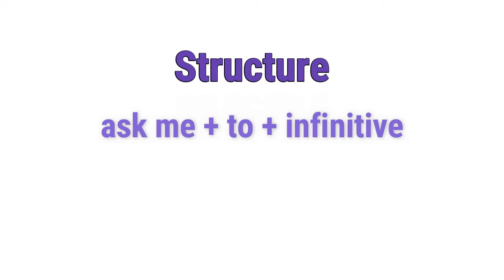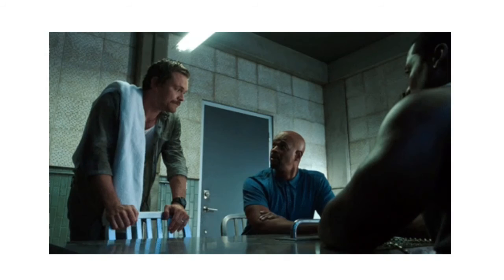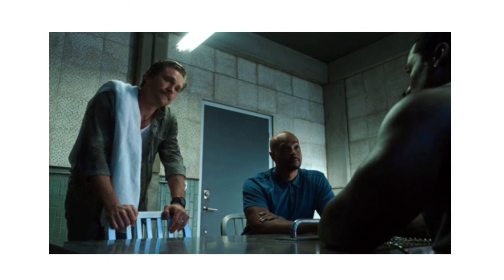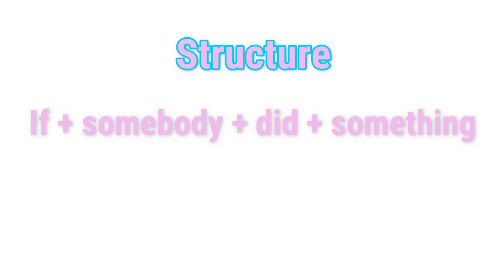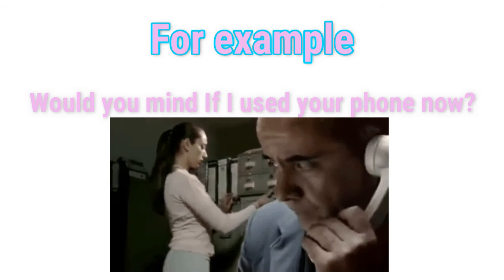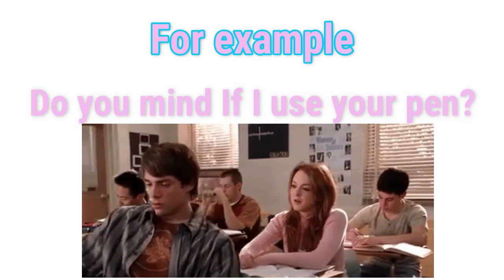Sometimes we can simply use ask me plus to plus the infinitive form of the verb. Will you mind and do you mind? We use will you mind or do you mind to ask for something in a polite way, but will you mind is more polite. The use of will you mind or do you mind. First use: when we talk about the present or the past, we use past tenses following the subject. If plus somebody plus did plus something. For example, will you mind if I use your phone now? Do you mind if I use your pen?